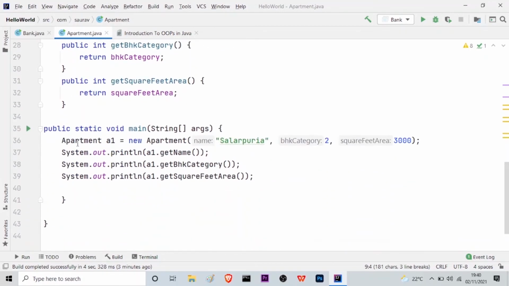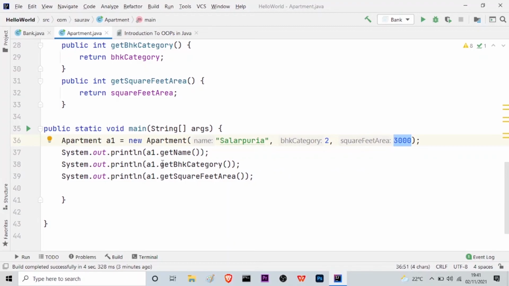And finally, here is the main function where we have this object, which is A1. So apartment, as you can see here, this is the name A1, which is a new object assigned with the help of the new keyword to the apartment class. And in the parentheses, we have all the information. This is the name Salarpuria, and then we have the category 2 BHK, and the square feet area. We may not be exactly correct, but I have taken it to be 3000 square feet.